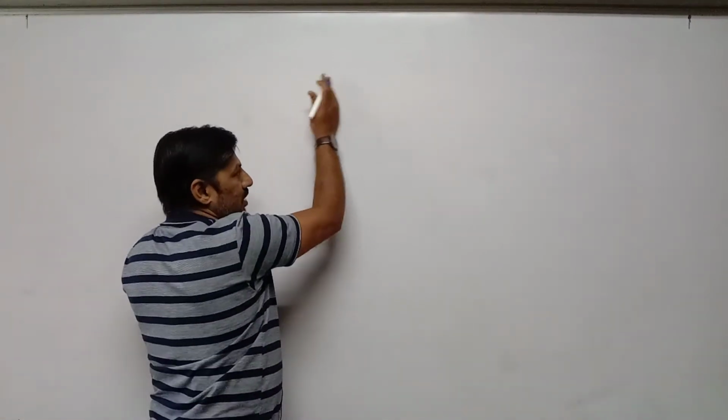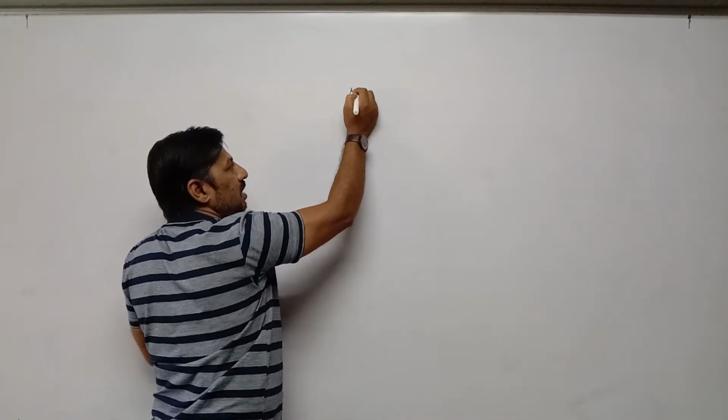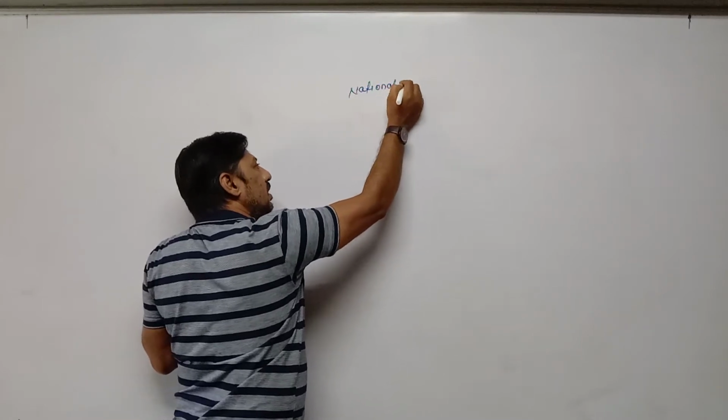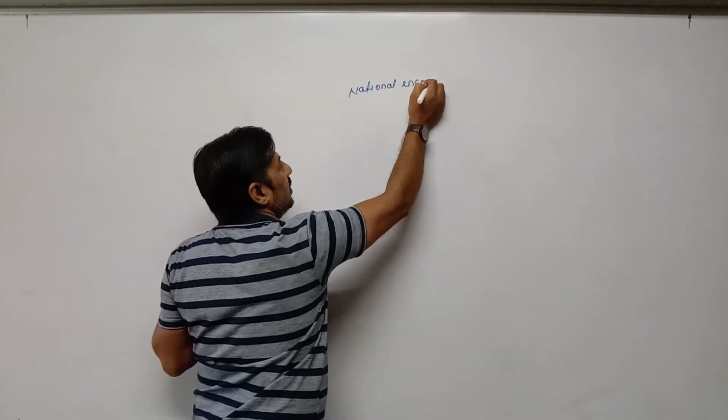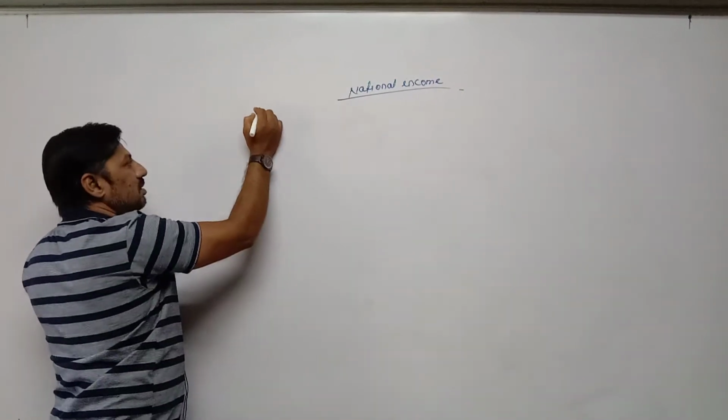In the last lecture of economics, we did national income by the income method. Again, I am repeating national income, chapter number 9, I think, by the income method.